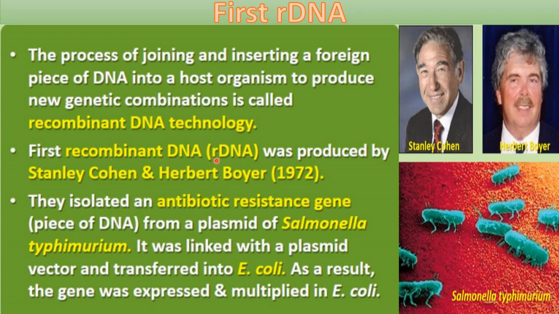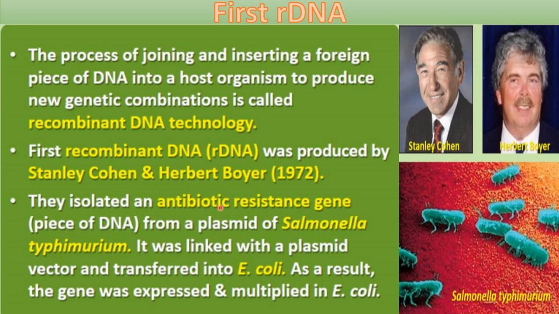First recombinant DNA, also called rDNA. Okay, so the first recombinant DNA was produced by Stanley Cohen and Herbert Boyer in 1972. They isolated an antibiotic resistance gene, that is a piece of DNA that provides resistance against antibiotics.